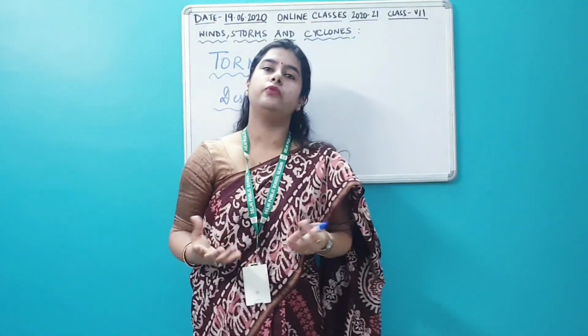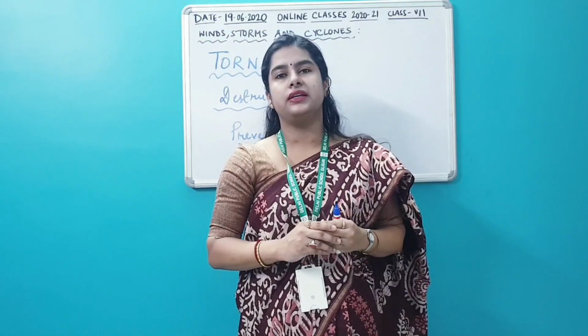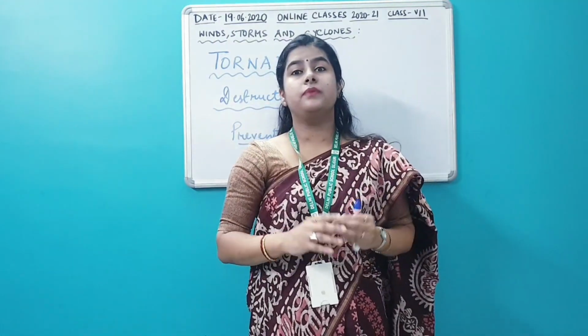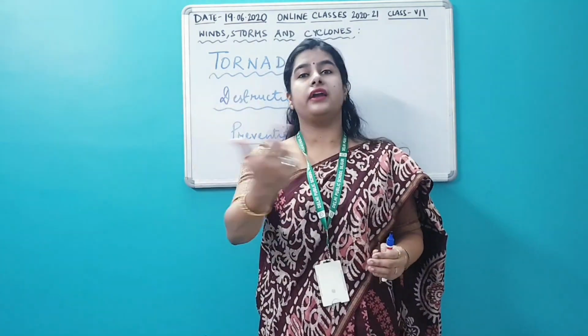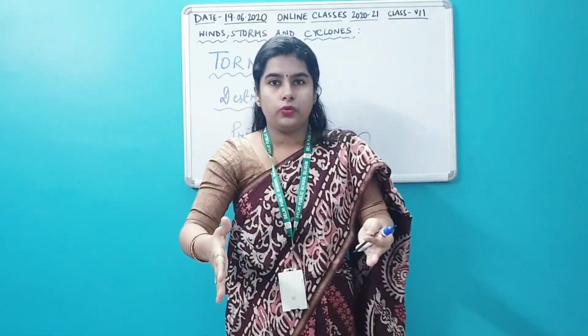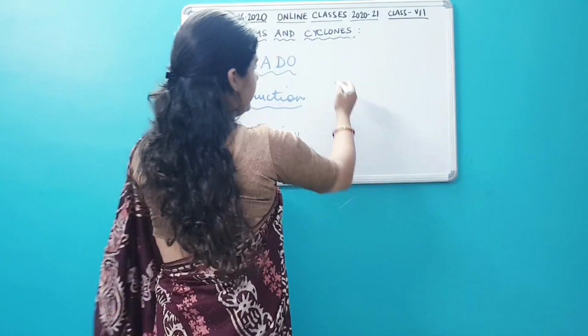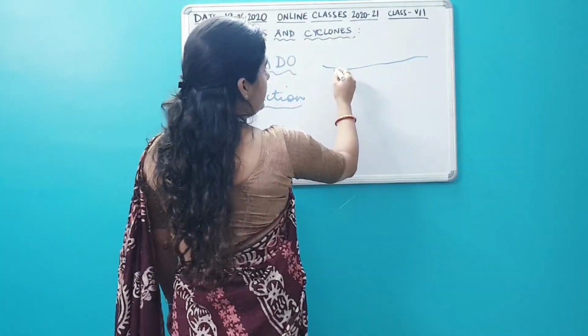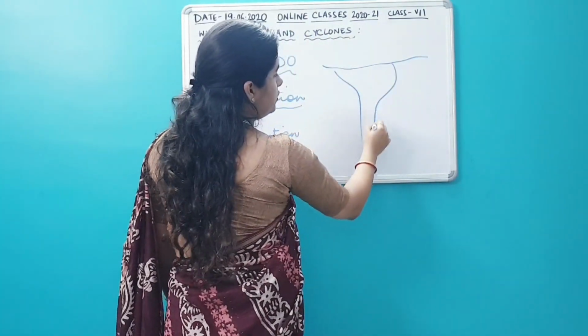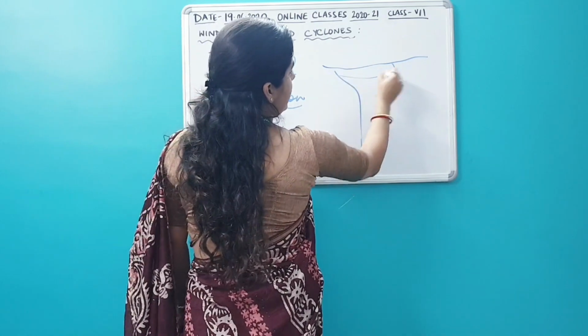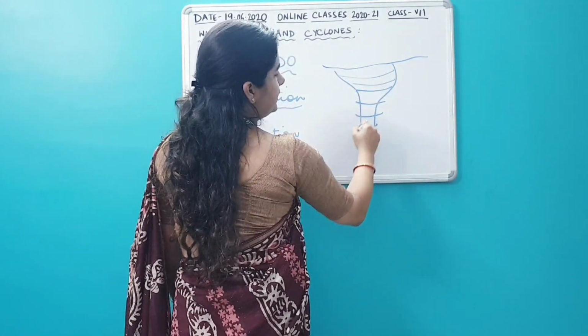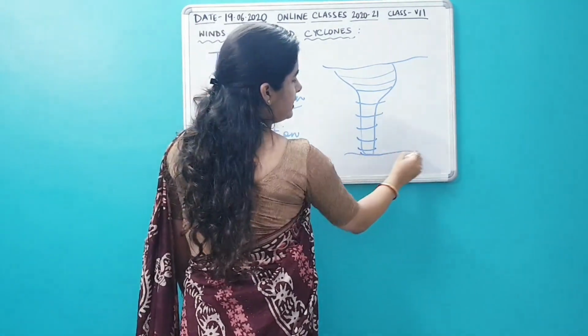A tornado is actually formed when loud thunder clouds gather in the sky, and one particular region of the thunder cloud becomes very dark and dense. And the winds over there are constantly and rapidly rotating, and they come down from the sky to the ground. So the structure is somewhat like this. If this is the sky and the thunder clouds, the tornado takes the shape like this, and the winds are constantly rotating. And this is the ground.